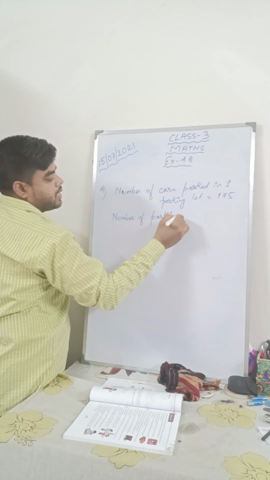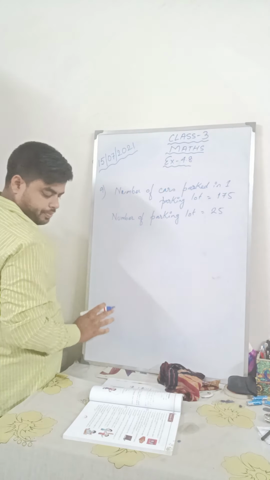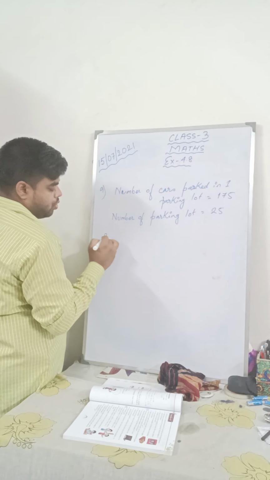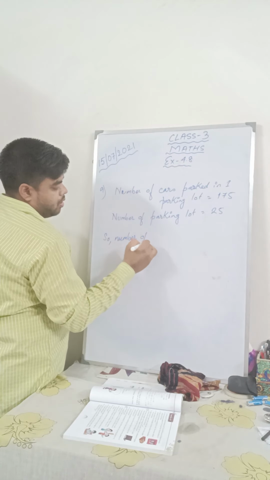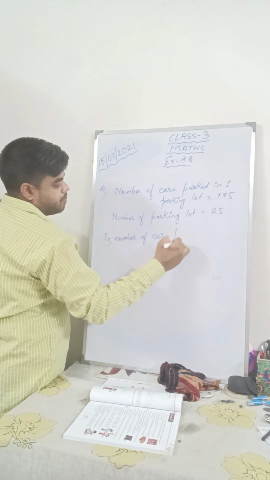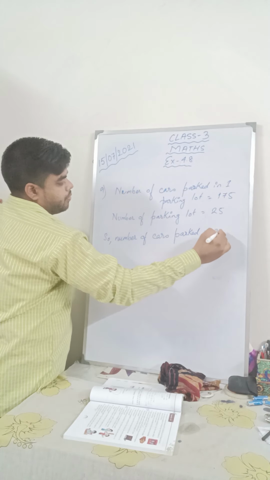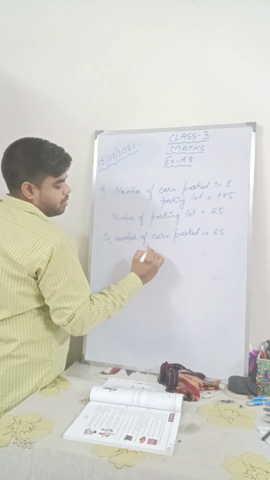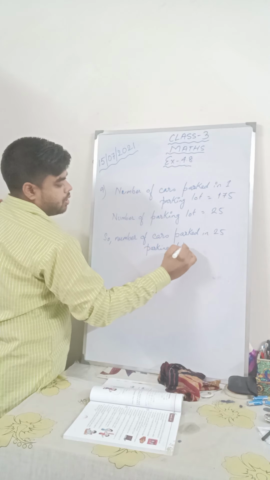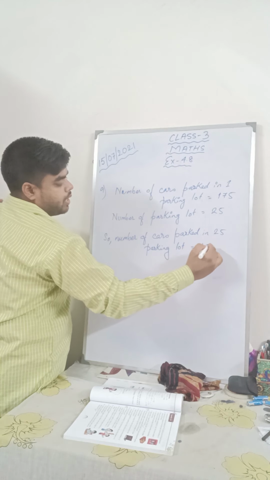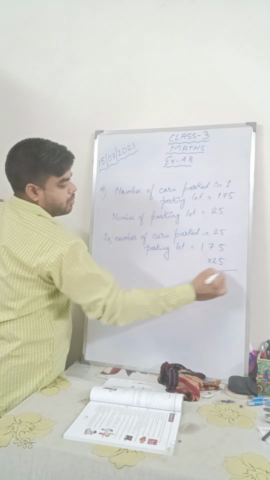How many parking lots have they said? They have said 25 parking lots. Now, so number of cars parked in 25 parking lots is equal to 175 multiplied by 25.